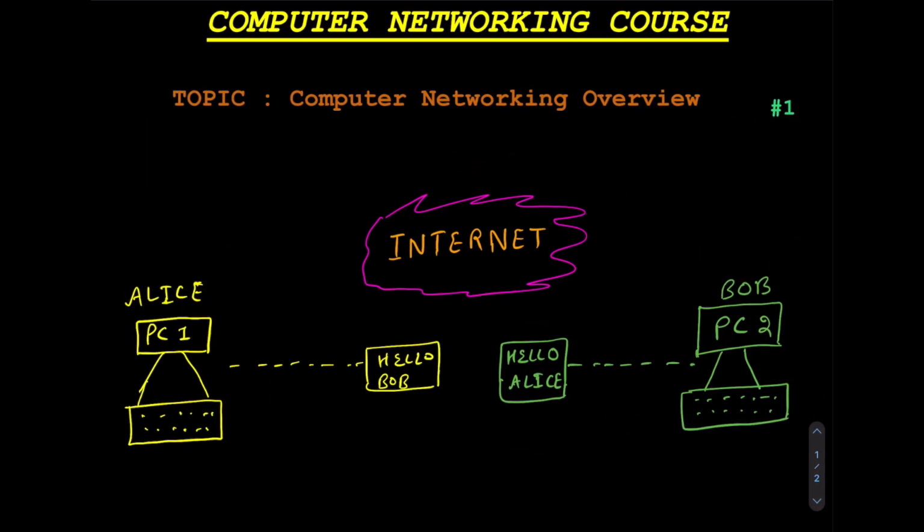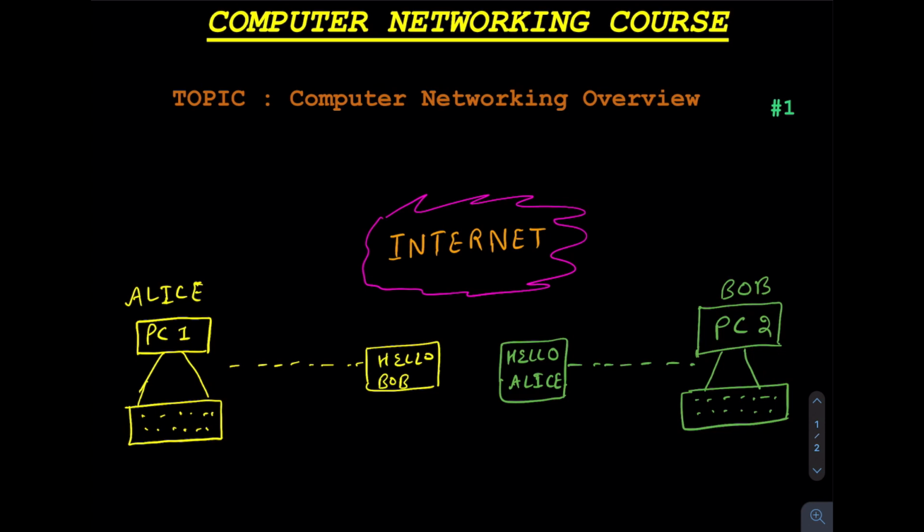This is an overview of computer networking. What is it? Basically, for example, I have drawn a picture out here. There is a person called Alice. He is working on a PC1, and there is one person which is Bob, and he's working on a PC2. So they could be like thousands of miles away from each other, and they want to communicate with each other. And this is where networking comes into the picture. So we have the internet, a whole bunch of devices in between these two PCs, and they are going to help these two people to communicate with each other.